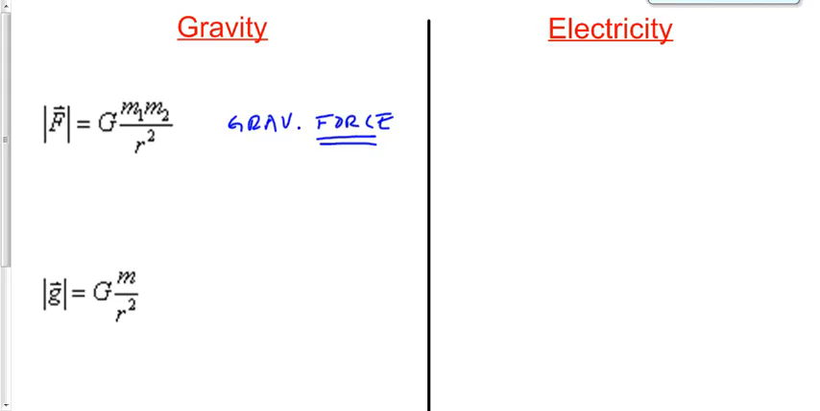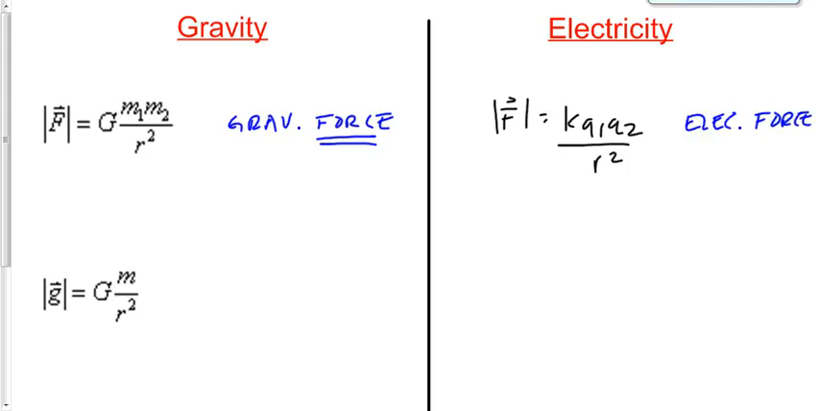The electrical equivalent to that is F is equal to kq1q2 over r squared. This is the electric force between two objects with charge. You can see the similarity between gravitational force and electric force. The next equation is for gravitational field. If you have information about what caused the field, the producer.